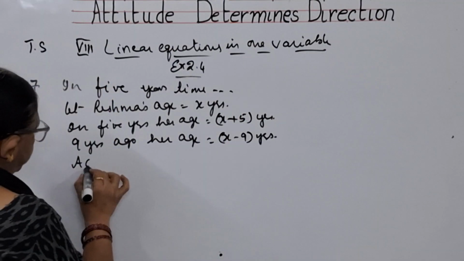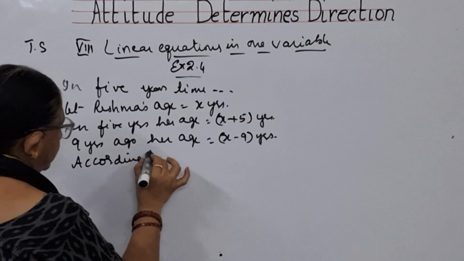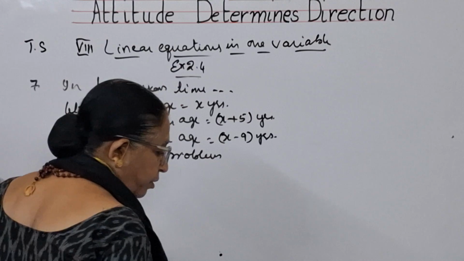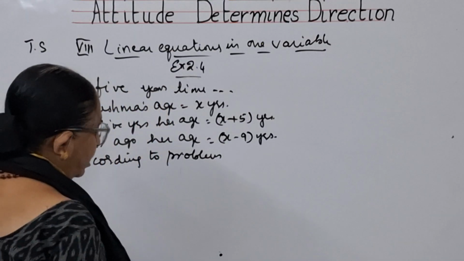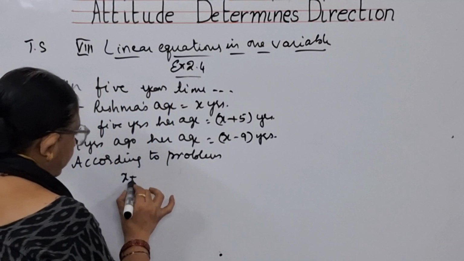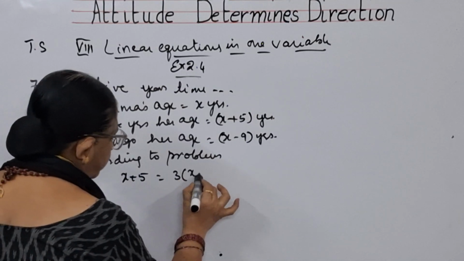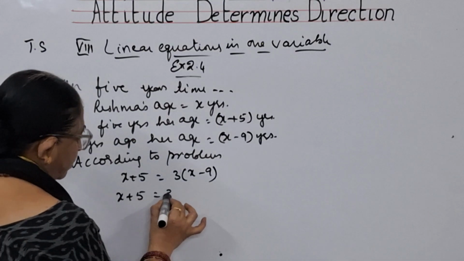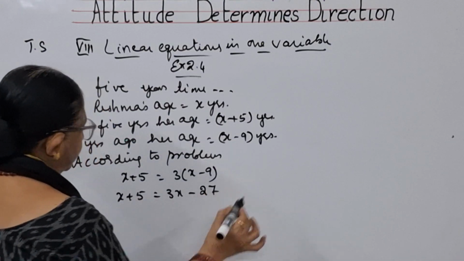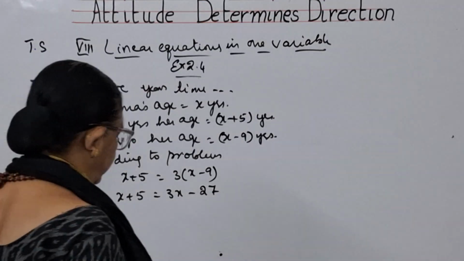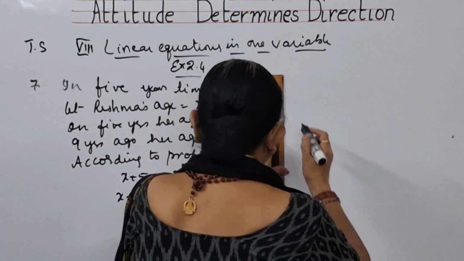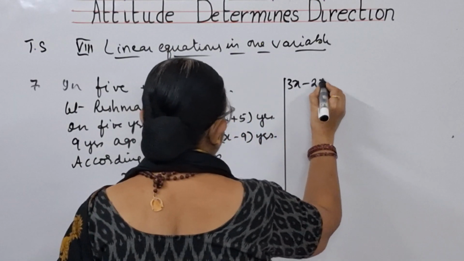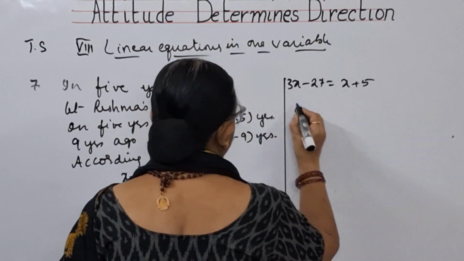But what does the problem say? According to the problem, Reshma will be 3 times as old as she was 9 years ago. That means x plus 5 is equal to 3 times x minus 9. 3 times the age 9 years ago. That means x plus 5 is equal to 3x minus 27. So you can write this like this also. That means 3x minus 27 is equal to x plus 5.